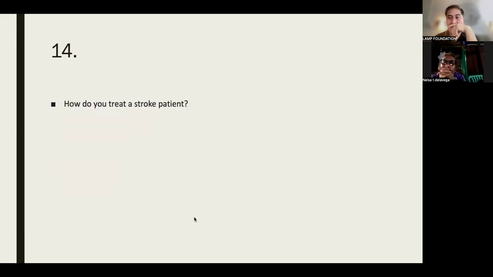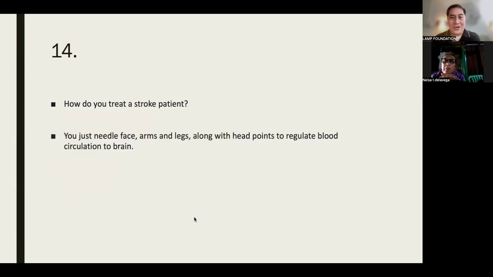How do you treat a stroke patient? This is a very blunt question. With utmost care. Okay, like this: you just needle the face, arms, and legs, along with the head. Remember you mentioned earlier that the scalp is the best to regulate blood circulation to the brain. That's all.